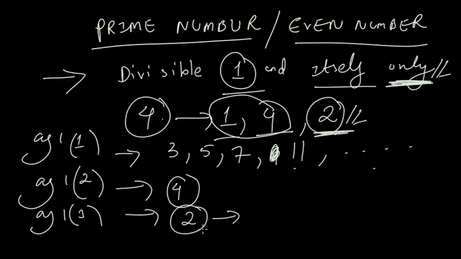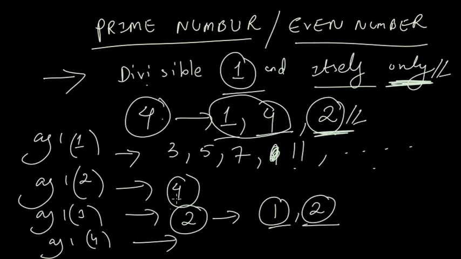2 is an even number because it is divisible by 2, and a prime number because it is divisible by 1 and itself only, so it satisfies the definition. The fourth move is not a prime number and not an even number.